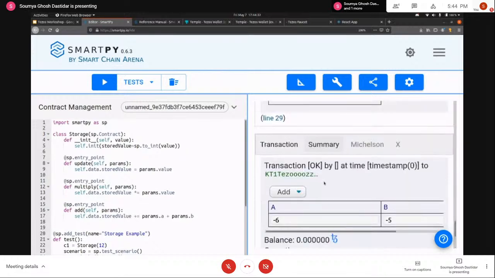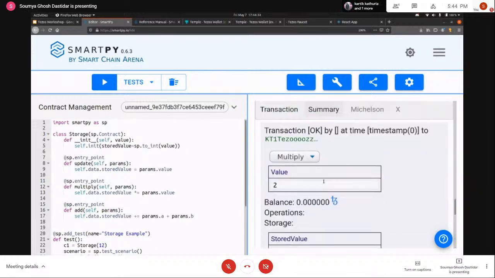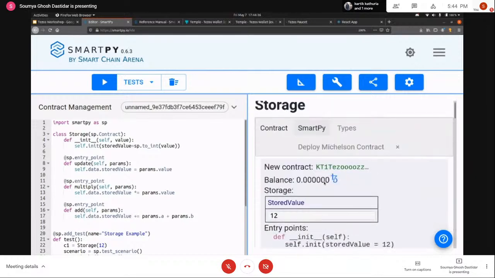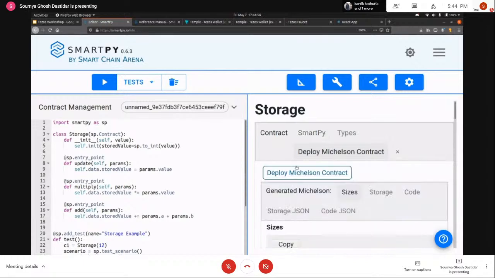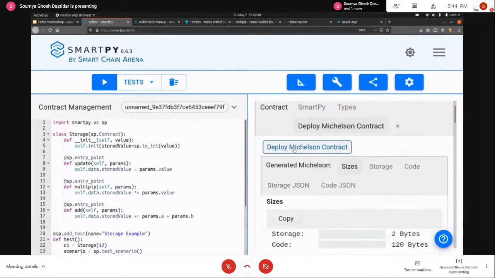Now that we have the contract and we have tested the contract, what we can do is deploy the contract, right? To deploy the contract, you can either use your own custom scripts. If you want to automate the process of deployment, if you do not want to manually do the deployment, you can write some script, and that will automatically deploy the contract for you. But for the sake of the demo, I'll just go ahead and use SmartPy itself, the SmartPy IO website, and click on deploy Michelson contract, and then click on deploy Michelson